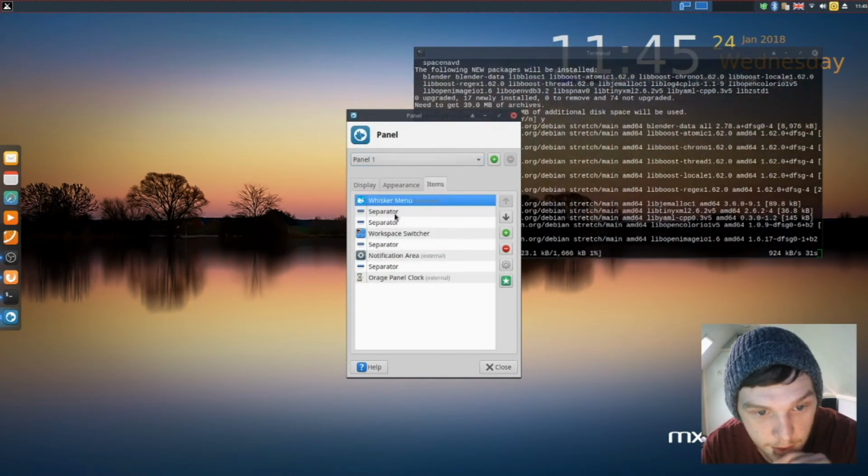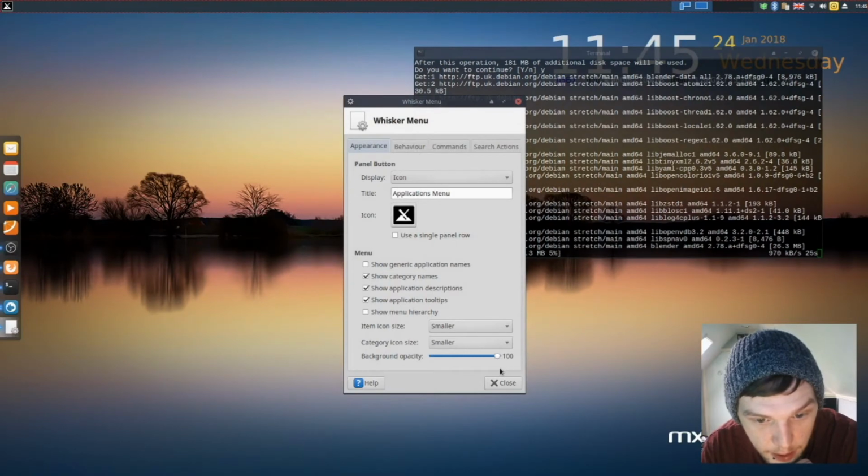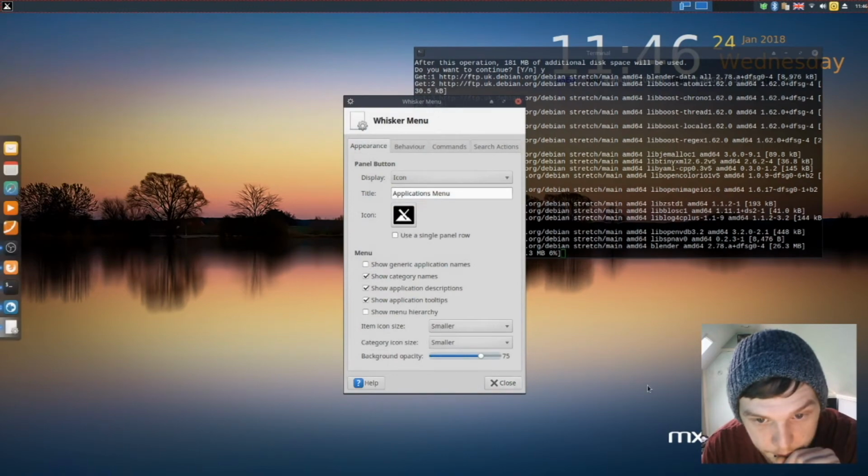So if you go into items, whisker menu, settings, and we're going to make it a bit transparent. Let's bring it to 75. How does that look? Yeah, I'm going to leave that like that. Okay.